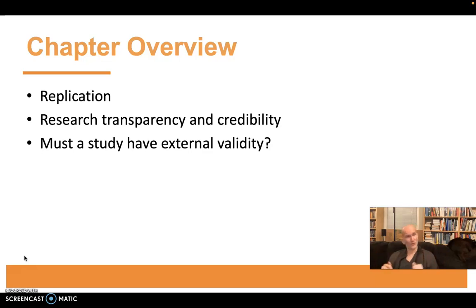We've talked about replication before. If you come across a finding, you'd probably wonder whether it's replicable or reproducible, right? If you come across a finding and it hasn't been reproduced, you would assume that it's a fluke, right? If you were to read that one study showed that the medicine worked, but 4 other such studies have shown that the medicine didn't work, you would assume that there's something wrong with the one study that showed that the medicine worked, because we have 4 non-results, right? So replication is a really important step in the research process.